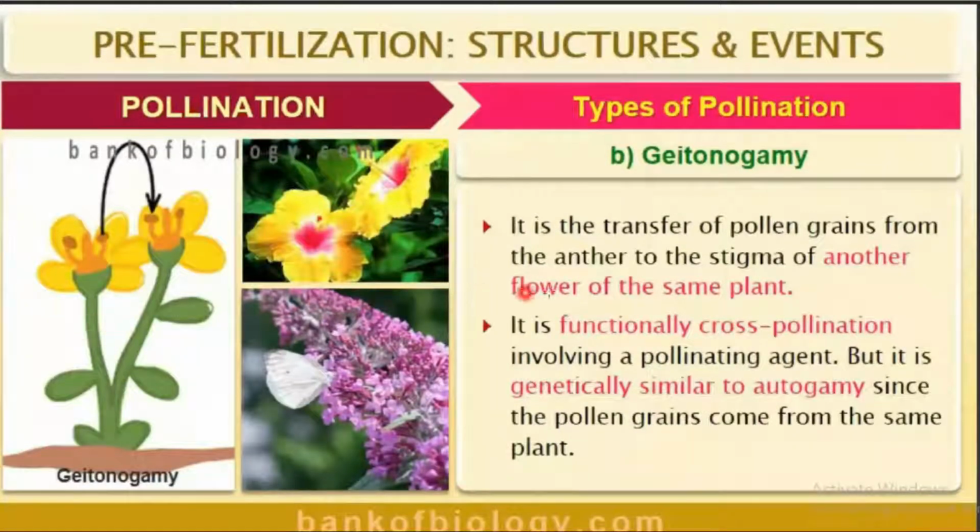See children, you can see these important 2 points. It is the transfer of pollen grains from anther to the stigma of another flower of the same plant. Yes, it is functionally cross-pollination involving a pollinating agent, but it is genetically similar to autogamy since the pollen grains come from the same plant.